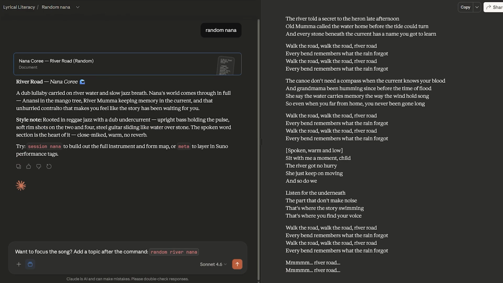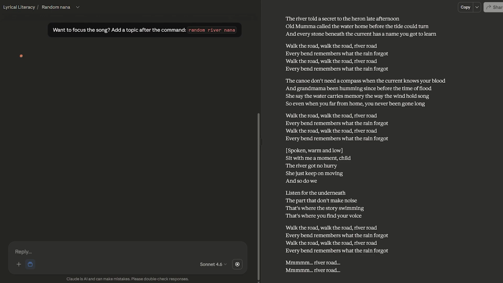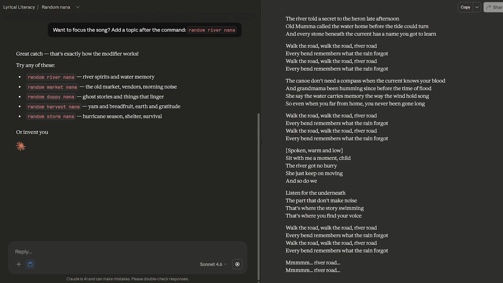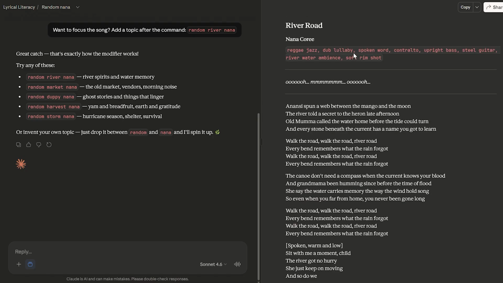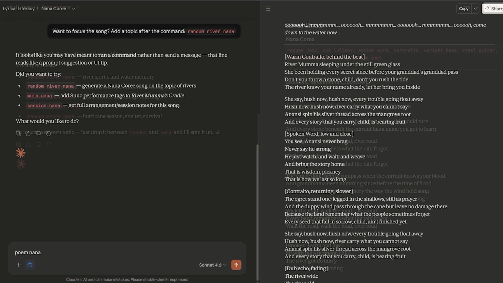If you want the song to be something specific, just add a word before Nana. Let's try Random River Nana. And now the whole song centers on water and river imagery, still in Nana's full style. You could use any topic: a place, a feeling, a character, or a season.